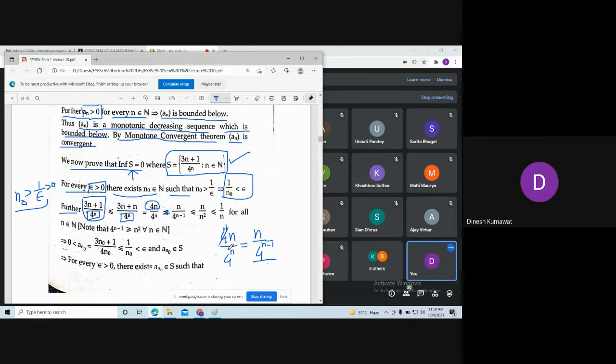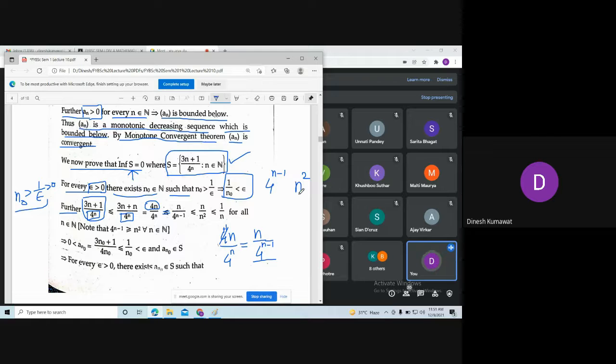Okay. Now tell me what is the relation between 4 to the power n minus 1 and n square? And remember, we want it for all natural numbers. You just need to put values of n and check.